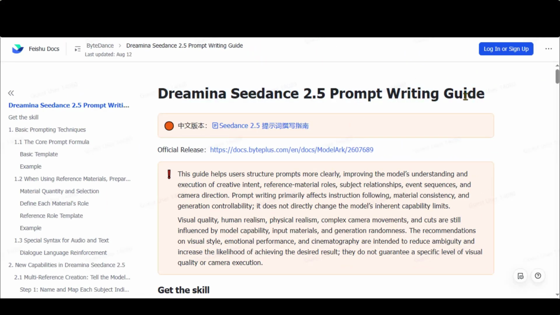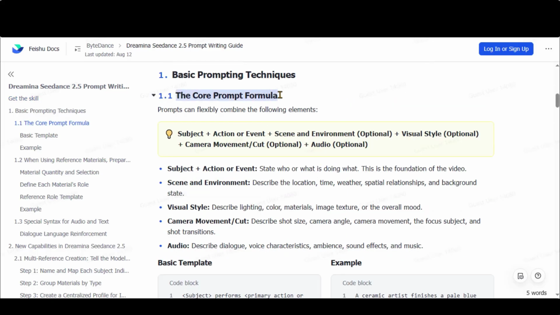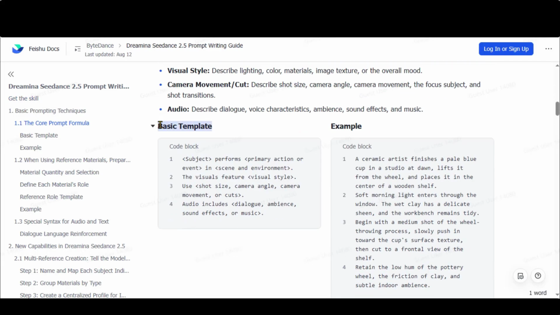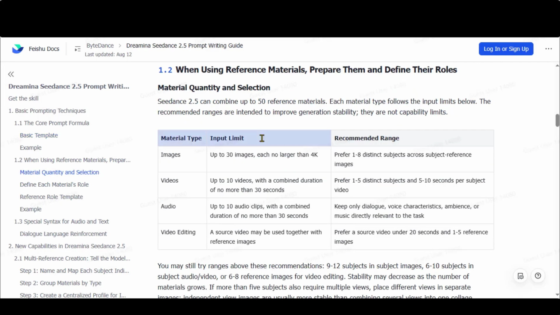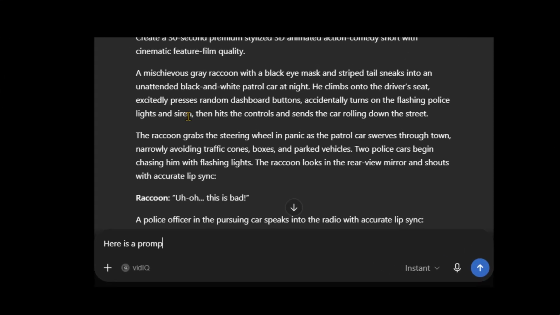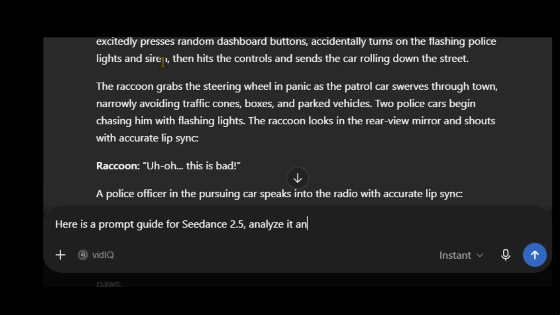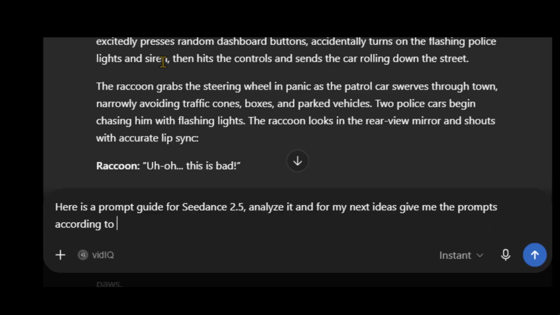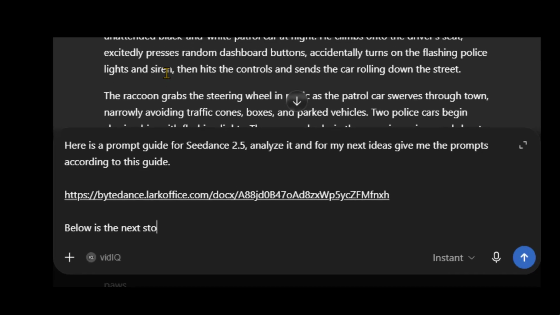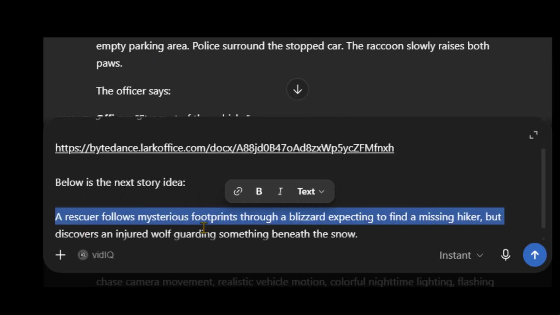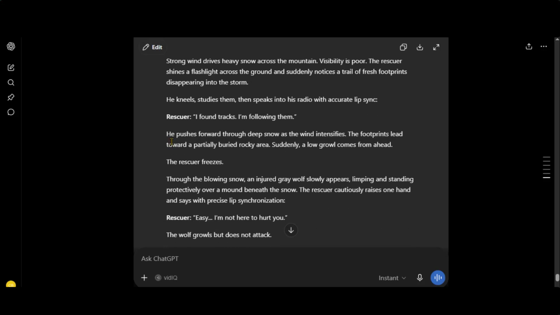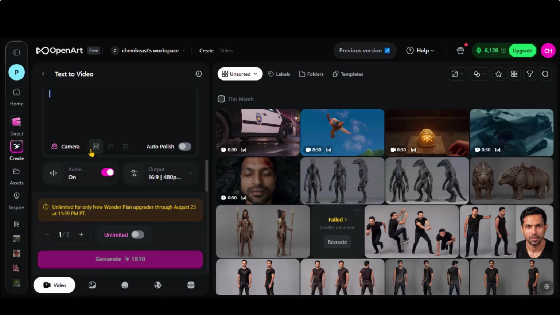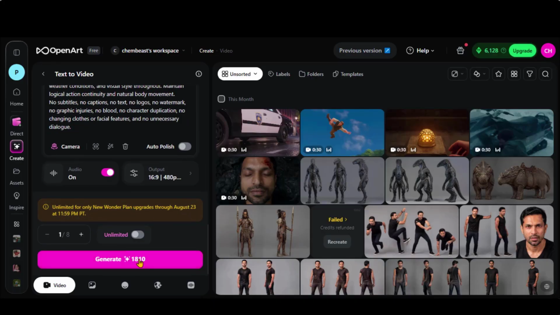For better prompting, I found this amazing guide on the official website. It explains how to use Seedance 2.5 more efficiently by following a proper prompt structure. Here in ChatGPT, I will ask it to create prompts by following this guide. Now I will paste the story idea for which I need the prompt. Here we have a detailed text prompt that also includes lip-sync dialogue. Simply copy the prompt and paste it here to generate the video.